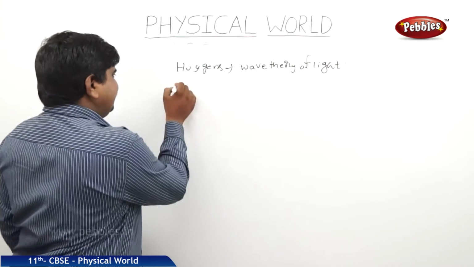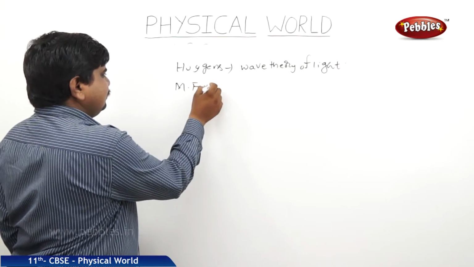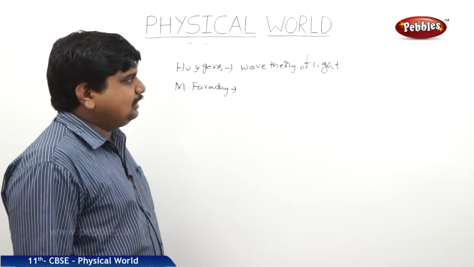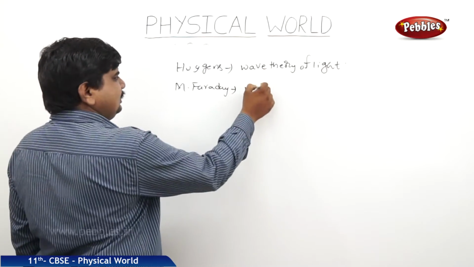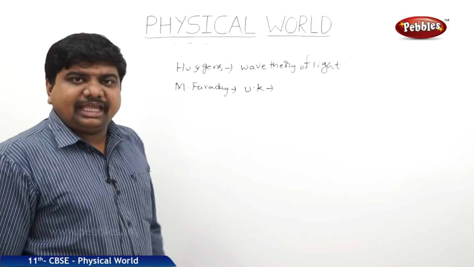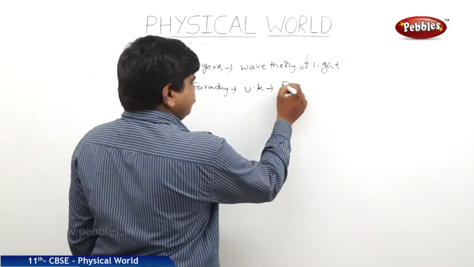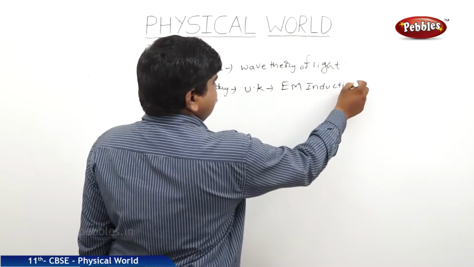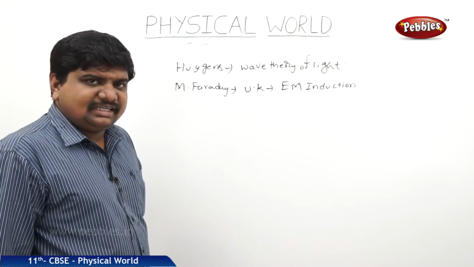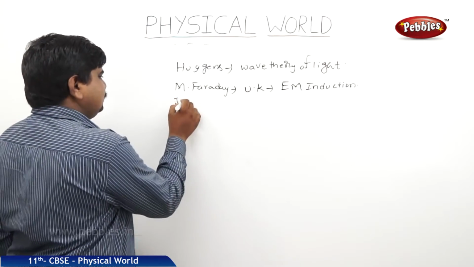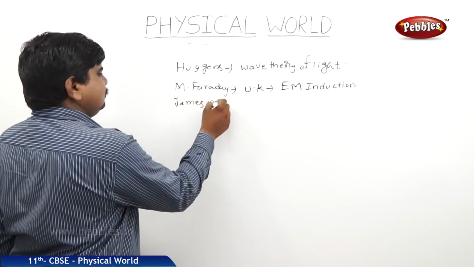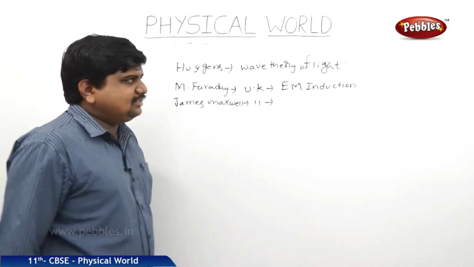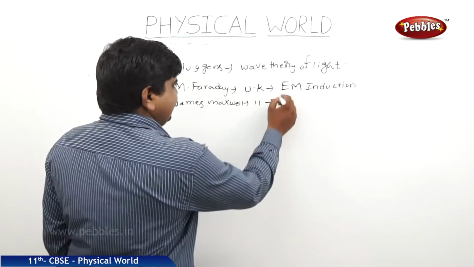The next one is Michael Faraday, but Christian Huygens is from Holland, Michael Faraday is from UK. So he has discussed about the electromagnetic induction. The next great scientist in the order is James Maxwell. He is also from UK. He has discovered the electromagnetic theory.